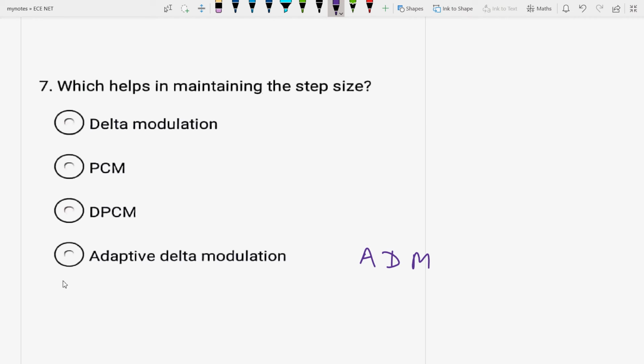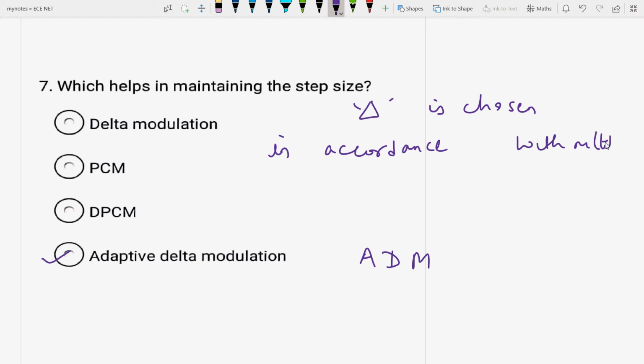That means in adaptive delta modulation, the step size is chosen in accordance with the message signal, which is a sampled value, in order to overcome the SOD error and hunting. In ADM we adjust the value of the step size in such a manner that the message signal should be sampled this way in order to avoid the SOD error.